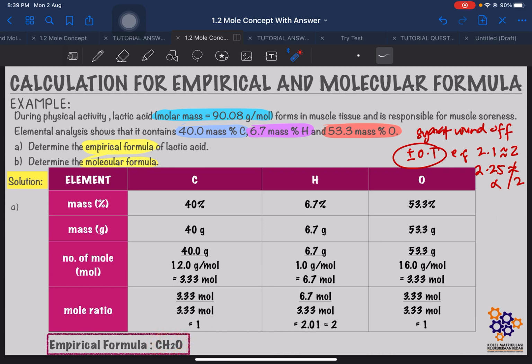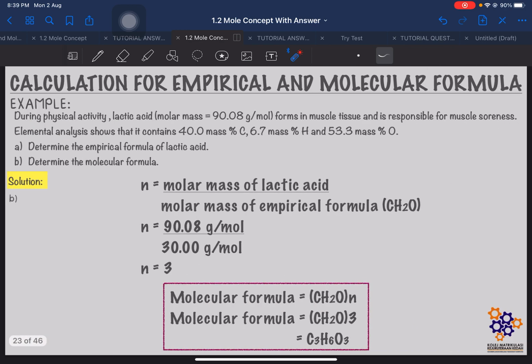Alright. Okay, so now we have the empirical formula. Now we can find the molecular formula. To find the molecular formula, we can use the formula: molar mass of lactic acid divided by molar mass of empirical formula. In the question, they already gave the molar mass of this lactic acid is 90.08 gram per mole.